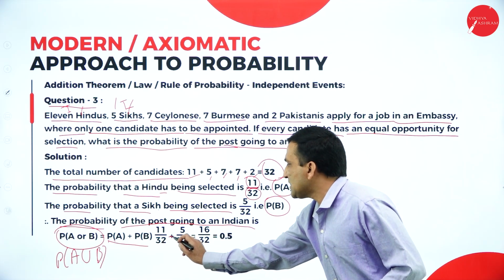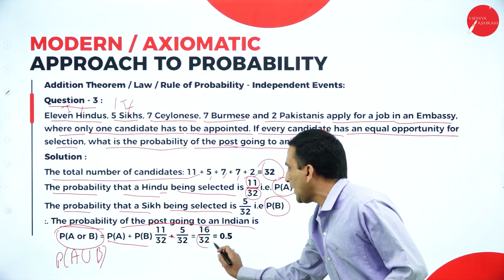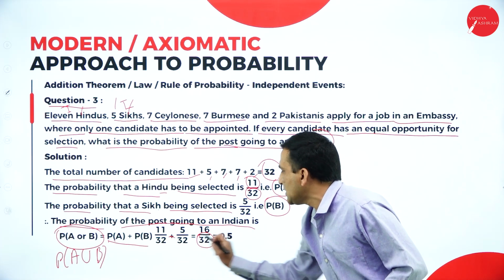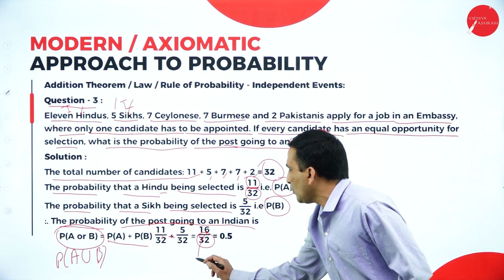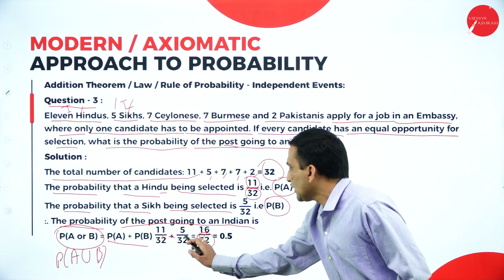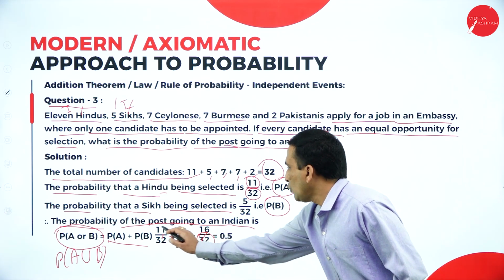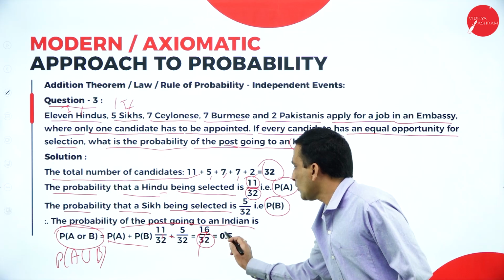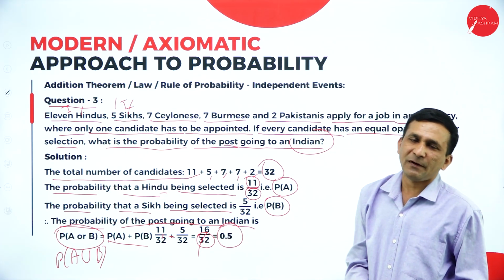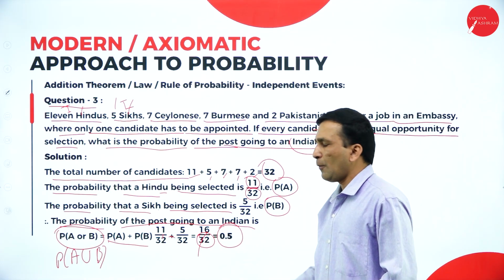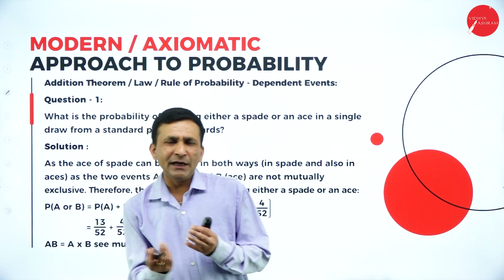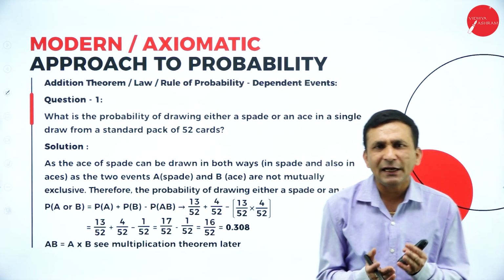Where there is a plus or minus sign, we take the LCM, which is 32, the common LCM 32. 32 cancels, giving 11. Again here 32 cancels, giving 5. Together we get 16. So the probability of getting an Indian is 0.5. That was the previous problem, which was related to independent events.